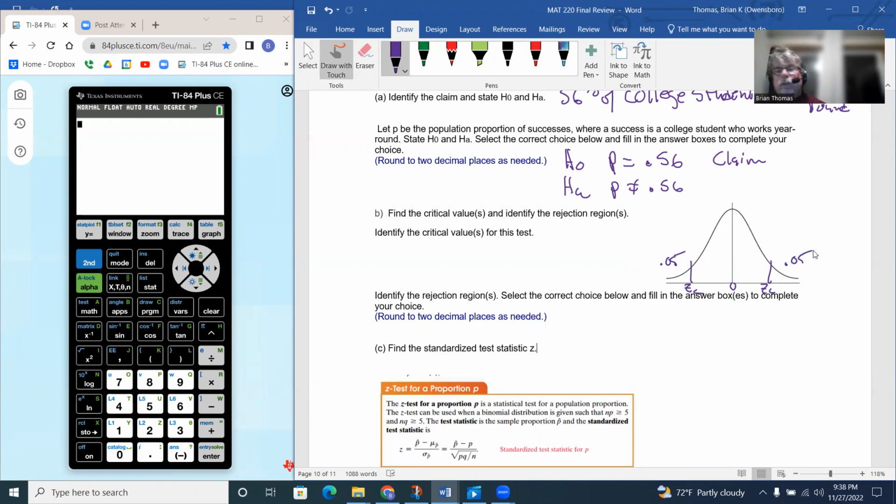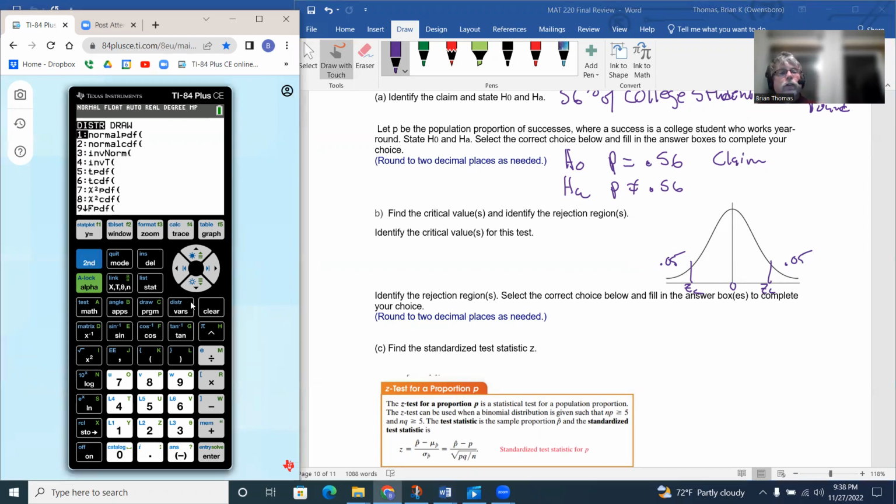So again, we can use the table if we want, or we can just use the inverse over here. We do second distribution number 3, the area 0.05, and just do that. So we're going to get this negative 1.64. So this is going to be negative 1.64, and this is going to be positive 1.64.